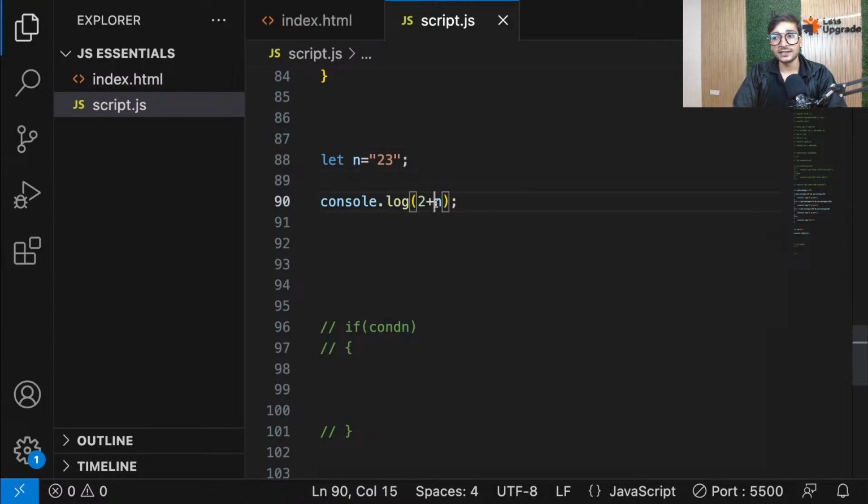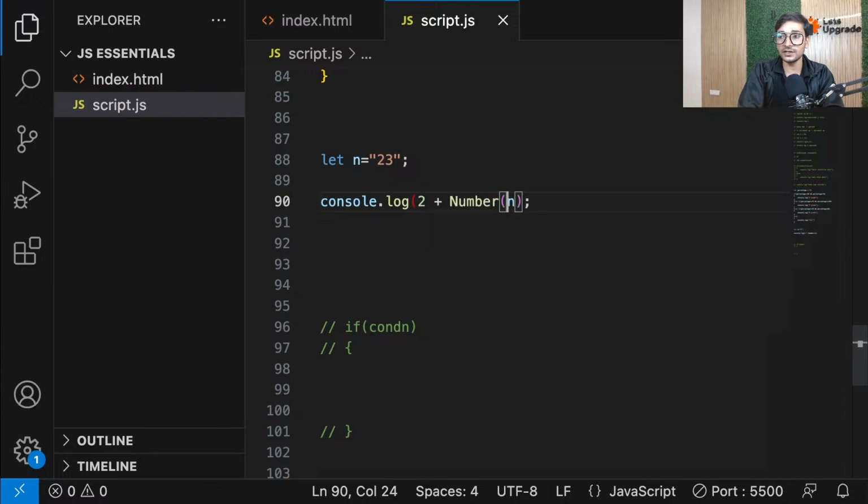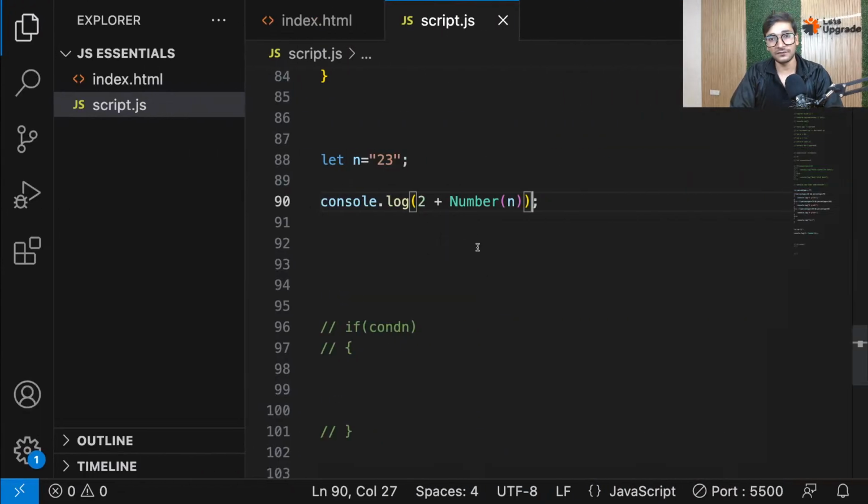So for that, guys, you can do typecasting. And to do that, just go to that n and use the Number function. Use the Number function and put this n inside it. That's all, guys. So now this n will be converted to a number by using this Number function or Number constructor. So now 2 plus whatever this Number n is giving you. So guys, this Number function is what converts a string-looking number to an actual number. And now if you see, you have proper addition of 25. So 2 plus 23 is 25. Is that clear, everyone? I hope you're understanding that.